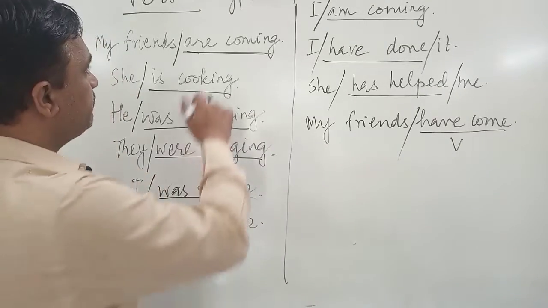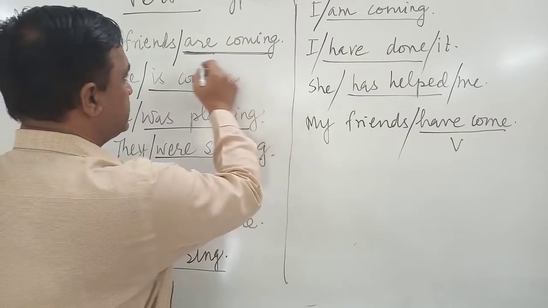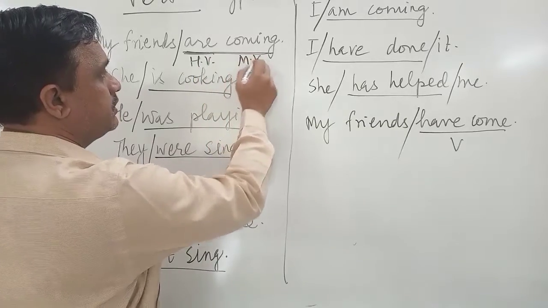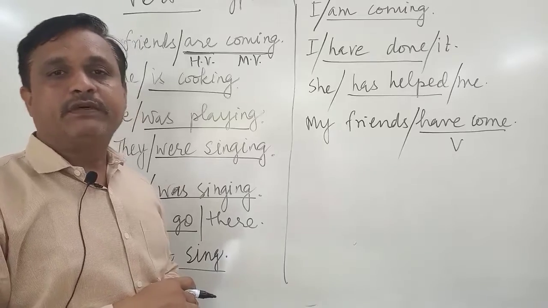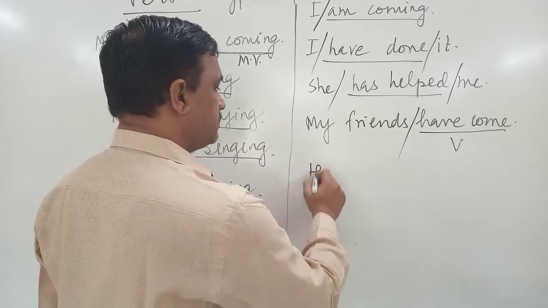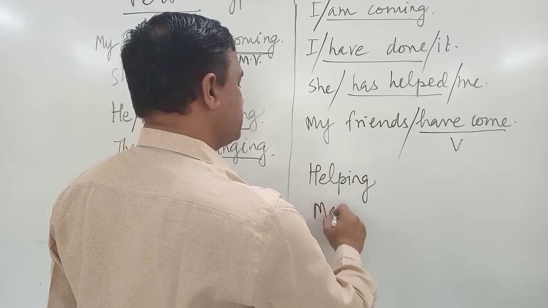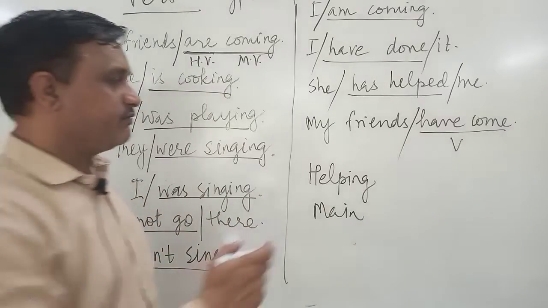So basically the first verb is the helping verb, and this is the main verb. So friends, we have two types of verbs: helping verbs and main verbs. So you must have realized which are these helping verbs.